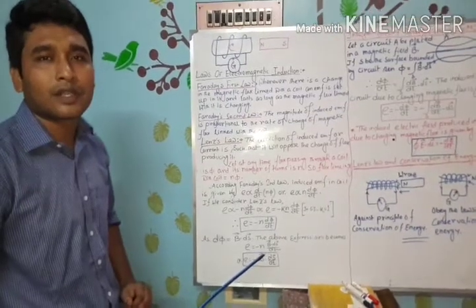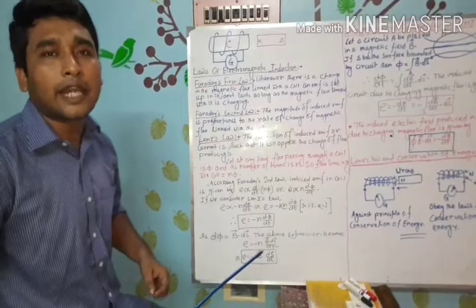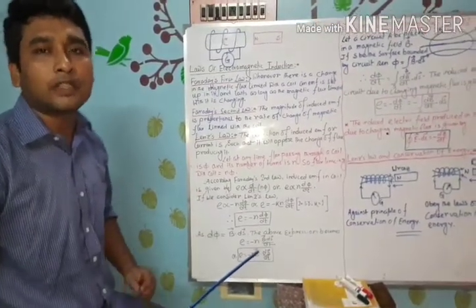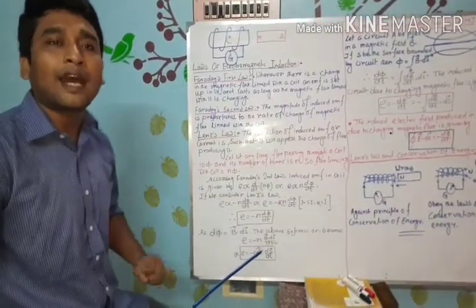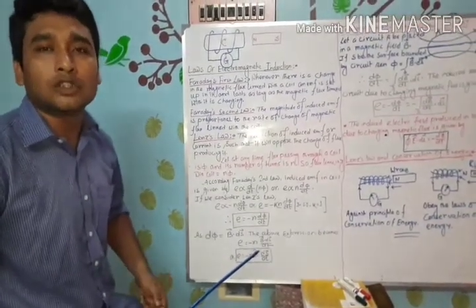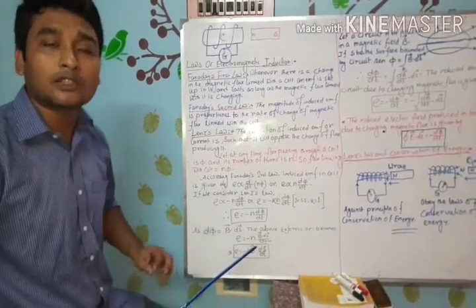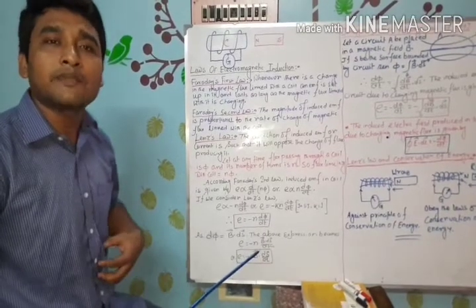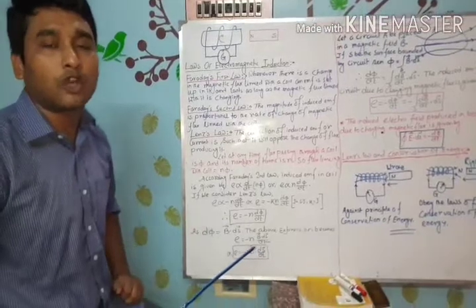Secondly, this induced EMF exists in the circuit or coil for as long as the magnetic flux linking with it is changing. And thirdly, the magnitude of induced EMF depends on the rate of change of magnetic flux linking with the coil or circuit.